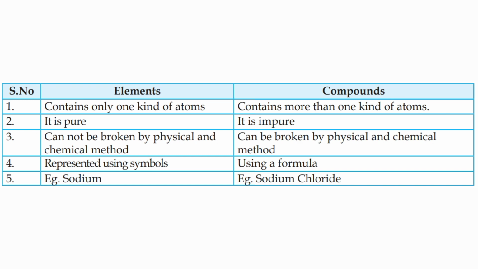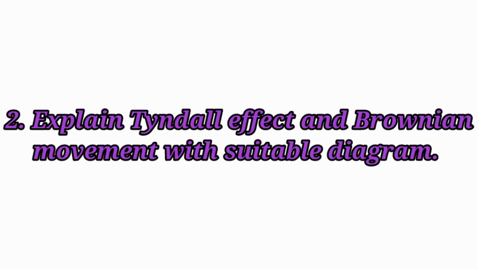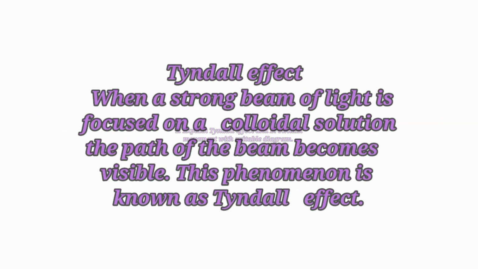Elements are represented using symbols. Compounds are represented using a formula. Example, element: sodium. Compound: sodium chloride. Second question: explain Tyndall effect and Brownian movement with suitable diagram.